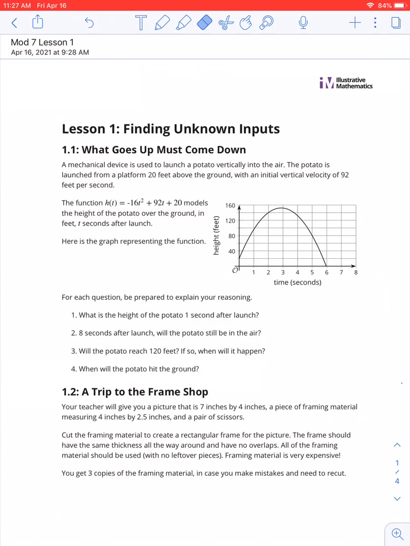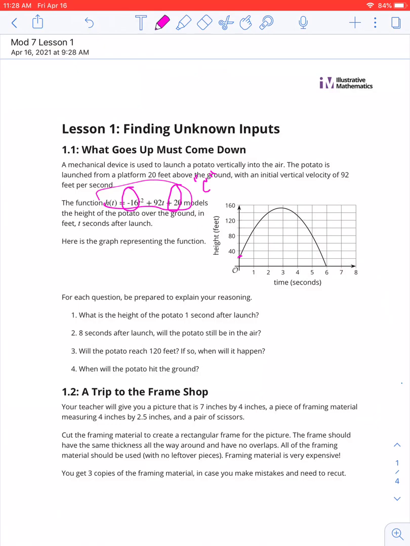In Module 7, starting up this week, we are going to start by looking at a function, both equation and graph. This particular story is about a mechanical device that is used to launch a potato vertically in the air. The potato is launched from a platform 20 feet above the ground with an initial velocity of 92 feet per second. The function models the height of the potato over the ground in feet a certain number of seconds after the launch. Here's a graph representing that function.